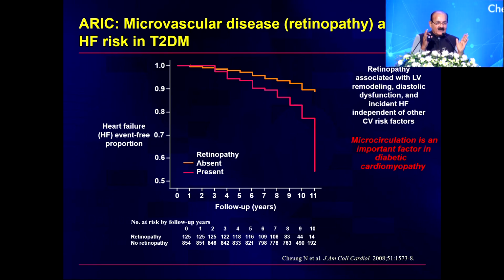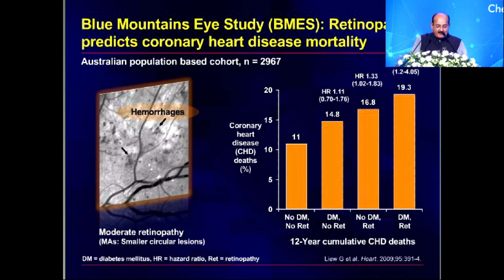Now, this heart failure, at that time we were talking of a macroangiopathy. At that time we didn't know that a preserved heart failure or a mid-range heart failure is also there. We were talking of only a systolic heart failure, and it had a direct relationship with retinopathy. If there is a progression of retinopathy, heart failure is going to go up, and so is the increase in overall cardiovascular mortality. Blue Mountain is again a wonderful study which has looked into retinopathy, that it could predict coronary artery disease mortality.